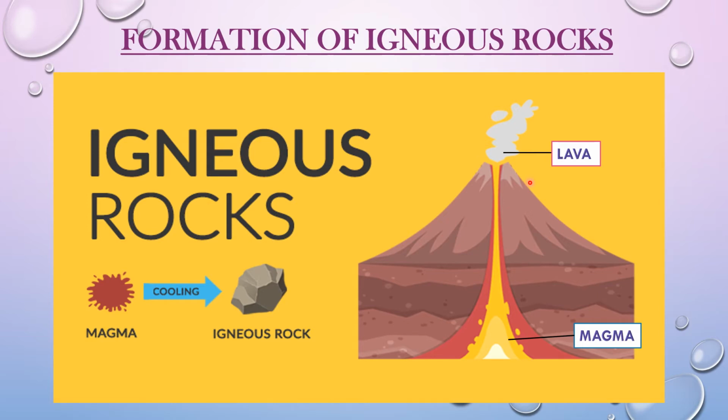The magma that reaches the surface of the earth is called lava. The lava cools on the surface to form igneous rocks. So the magma cools down and it forms igneous rocks. Igneous rocks are the oldest rocks on the earth. A major part of the earth's crust is made up of igneous rocks only.